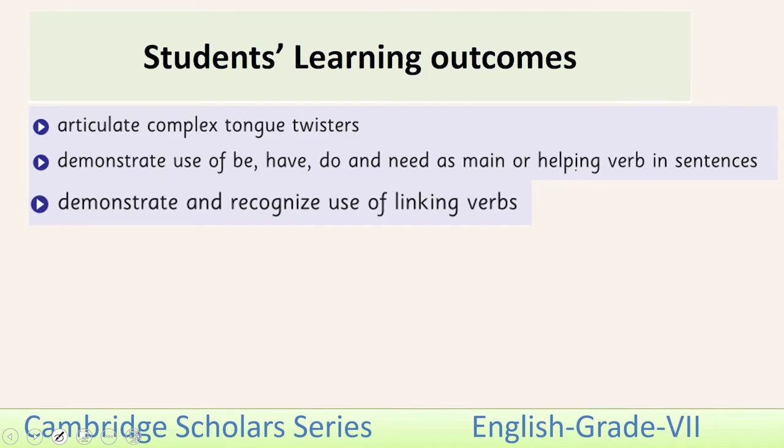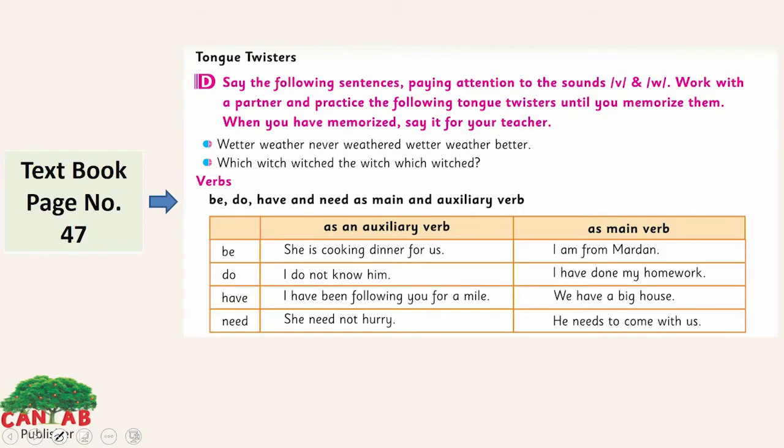The SLOs of this lesson are: articulate complex tongue twisters; demonstrate use of be, have, do and need as main or helping verb in sentences; demonstrate and recognize use of linking verbs. These are the tongue twisters we are going to discuss.